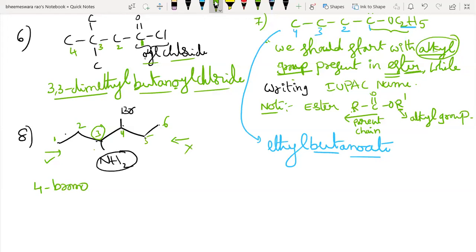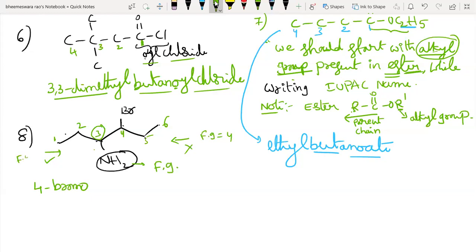Very good, Giri Prakash. Ashwin, see, the functional group is amine here. It is our functional group. The rule says that while numbering the parent chain, the carbon carrying the functional group should get the lowest possible number. Left to right, the functional group position is 3. Right to left, the functional group position is 4.